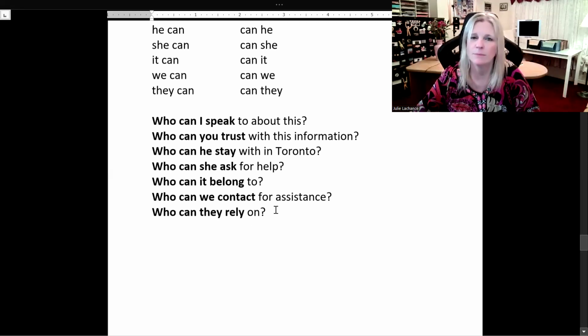You see, the simple form of the verb: speak, trust, stay, ask, belong, contact, rely. Simple form when using can.